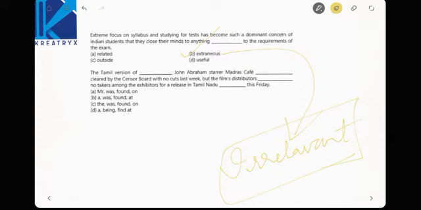Right? The Tamil version of dash John Abraham. See here, you must not express him as Mr. John Abraham. This is not a concern about him, it is about his film. So we have to use the Tamil version of the John Abraham. Starter Madras Cave was cleared by the censor board with no cuts last week, but the film's distributors found no takers among the exhibitors for a release in Tamil Nadu this Friday. See, this is normal vocab, easily understandable. So option C.